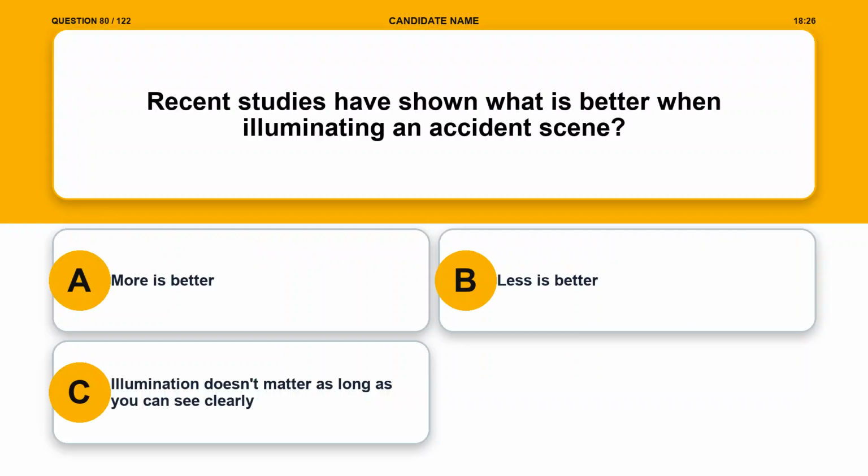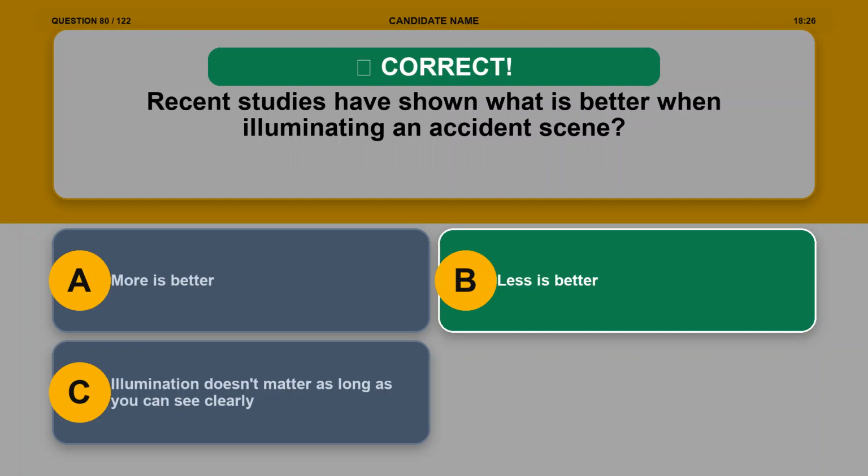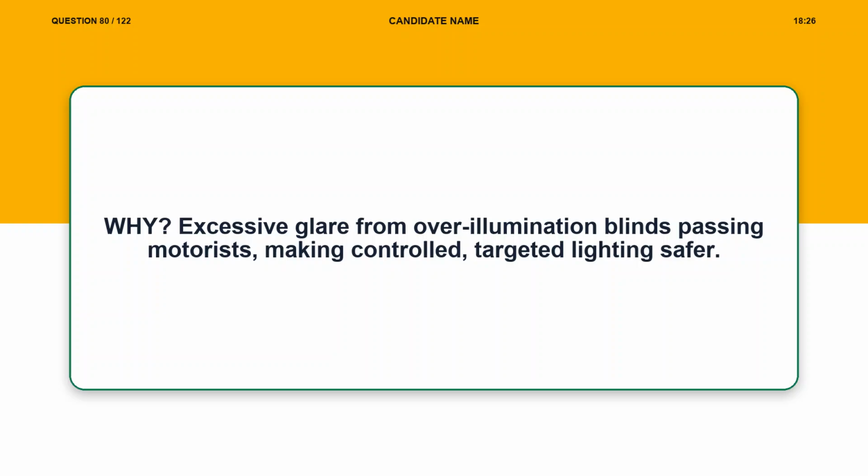Question 80. Recent studies have shown what is better when illuminating an accident scene? Option A, more is better. Option B, less is better. Option C, illumination doesn't matter as long as you can see clearly. The correct answer is option B, less is better. Explanation. Excessive glare from over-illumination blinds passing motorists, making controlled, targeted lighting safer.